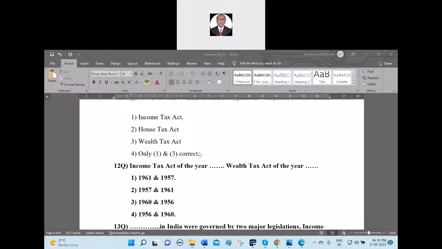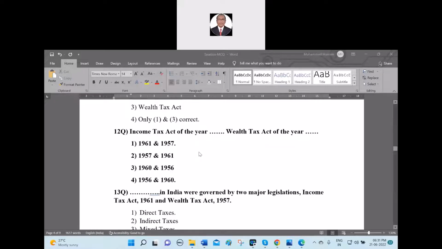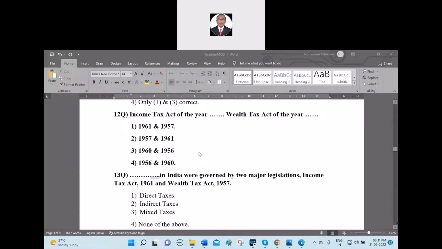Number 1 is the right answer, because the Income Tax Act of 1961 we read. So if you know one, we can easily make out the next, because you can use the deductive method. Then 1957 goes with the Wealth Tax Act. Yes. Now the 13th question.